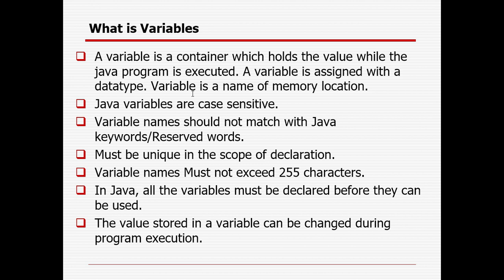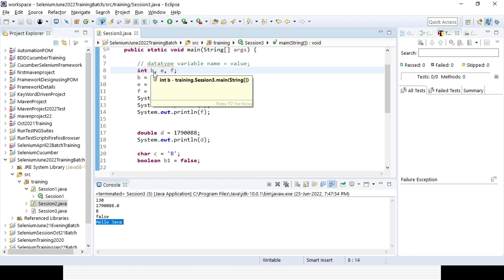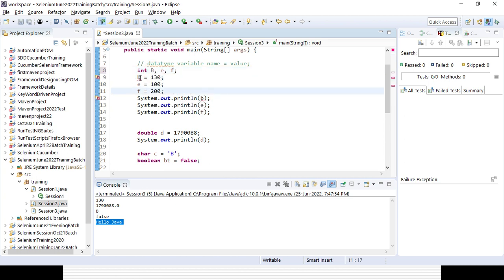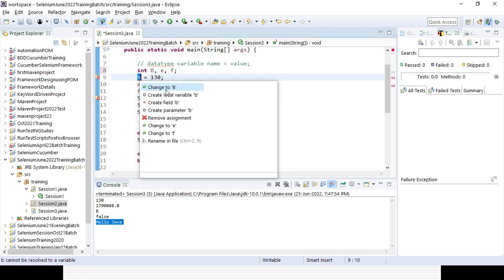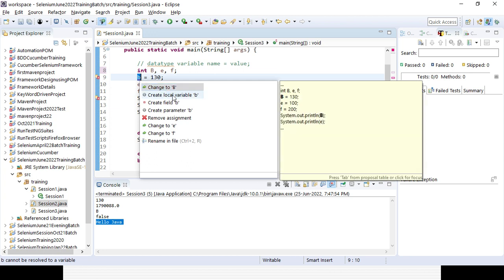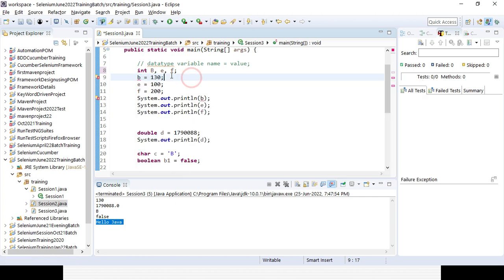Suppose I am defining something called capital B. Does it work? You could see immediately an error message is coming for the small b, because either you need to define some other variable called small b, or change it to capital B. It is giving some suggestions, like creating a local variable or removing the assignment. So it will not work. You need to go to the small b. So it's case sensitive.